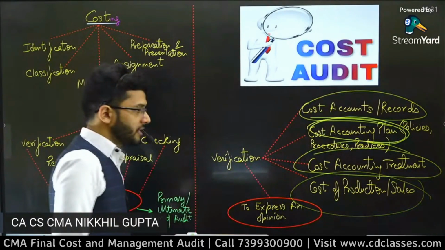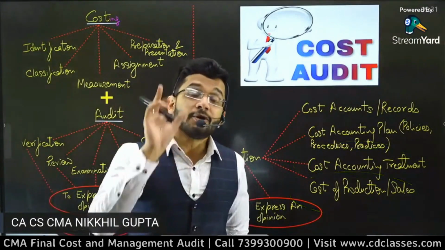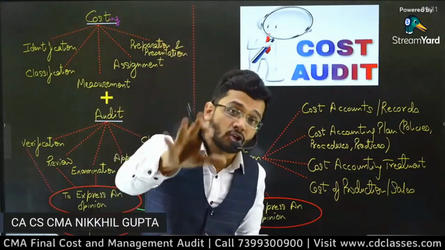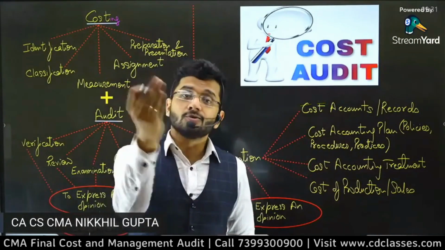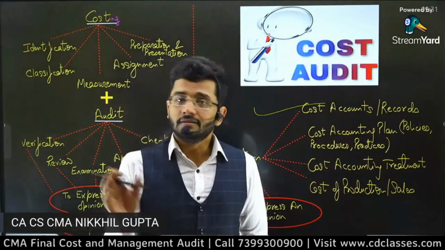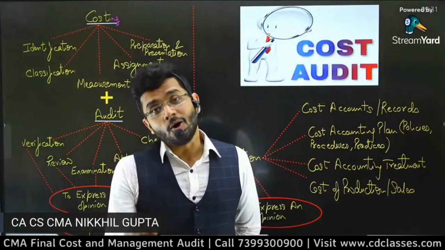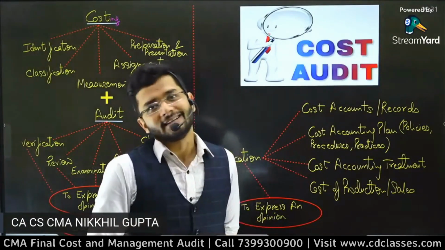And there, cost accounting record rules are there. We need to ensure that the client has made its costing books of accounts according to the standards, according to the rules, according to all the regulations which are surrounding the cost audit. We need to ensure that.